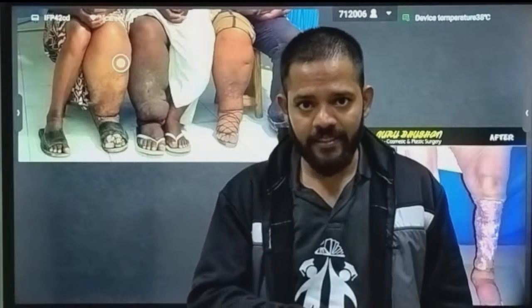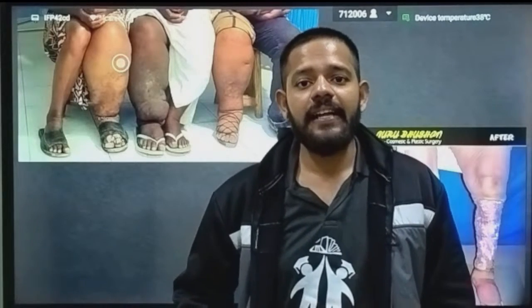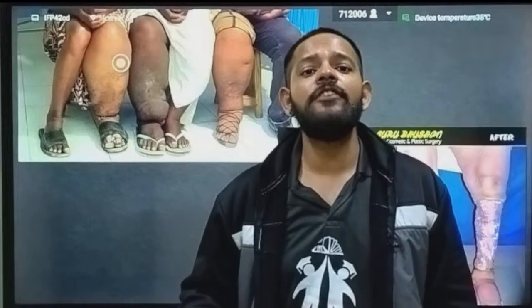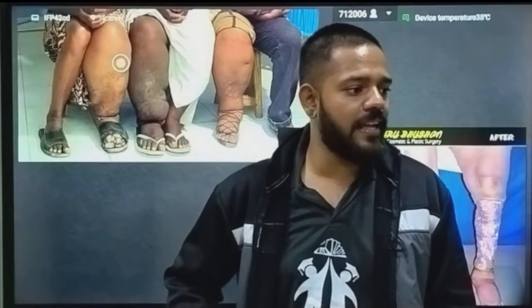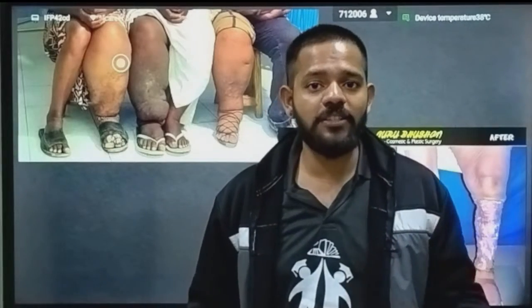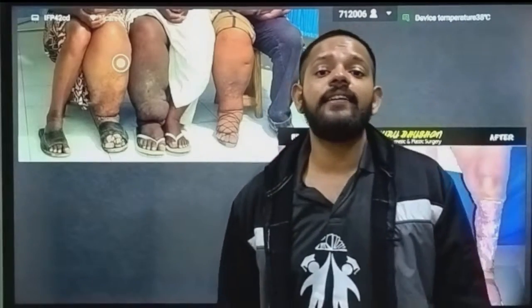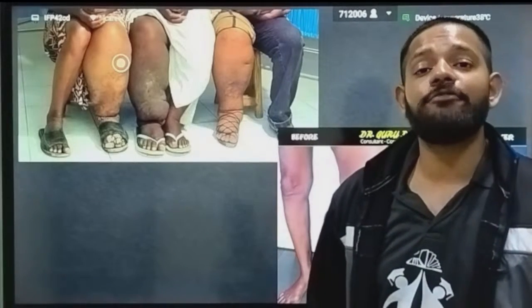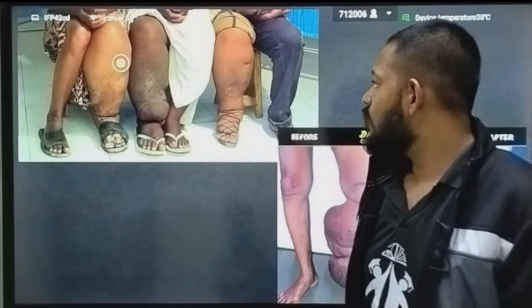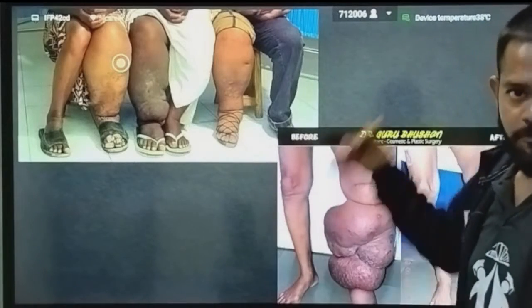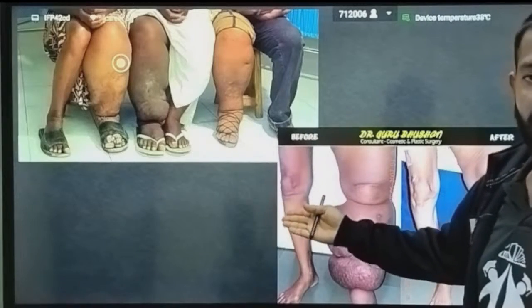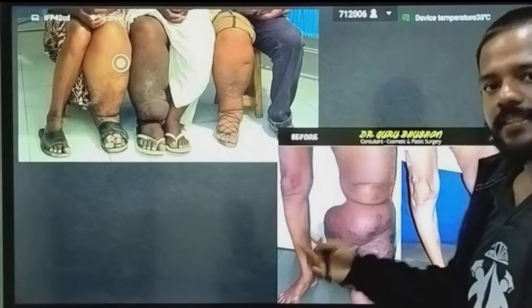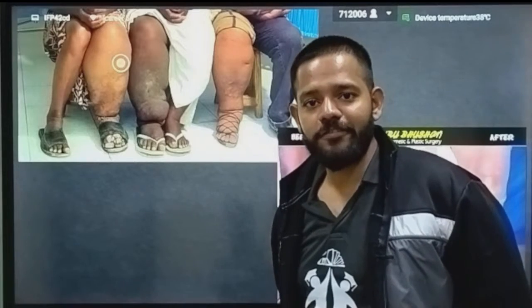It affects your lower lymphatic system. Okay, the lymphatic system which is present in your lower side, in your abdominal side, is the place where this parasite lives and works. Due to the presence of this parasite in this lower abdominal area, it will cause inflammation of that area and it will look like an elephant foot. That's why it is called elephant foot disease or elephantiasis. Okay, so this is a parasitic disease caused by a nematode, Wuchereria bancrofti.